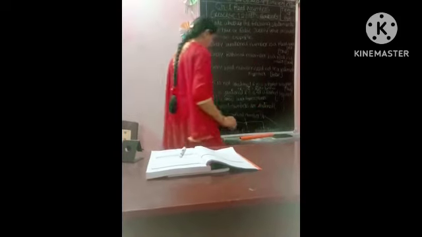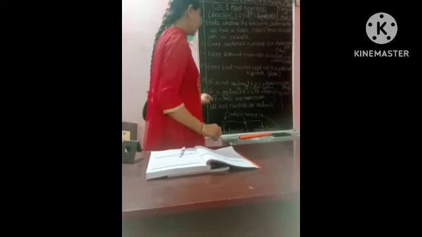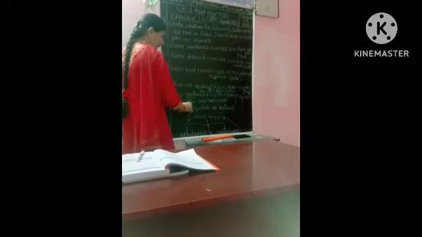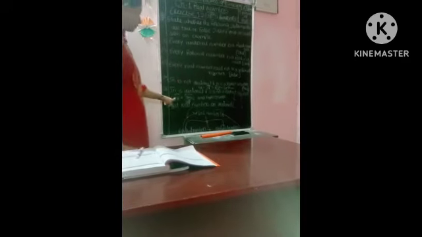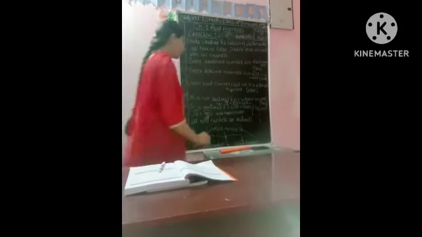Is root 8 a perfect square? No, not a perfect square. So is root 8 irrational or rational? Irrational. It can be written as 4 cross 2, which gives 2 root 2. 2 root 2 is an irrational number, not rational. Are you clear?